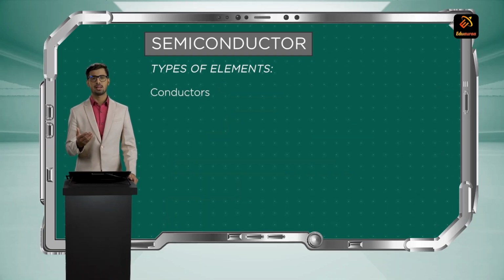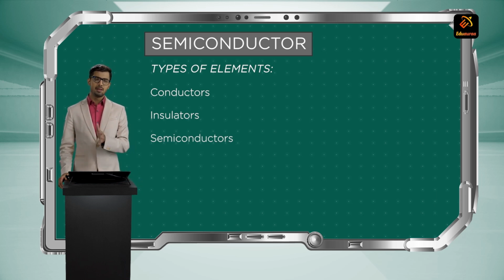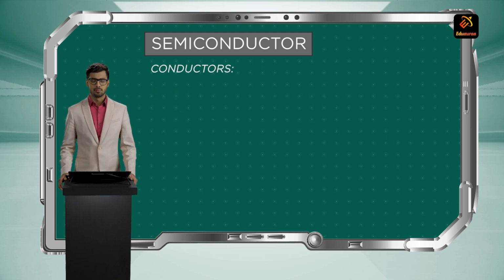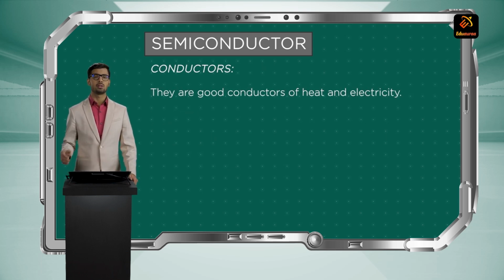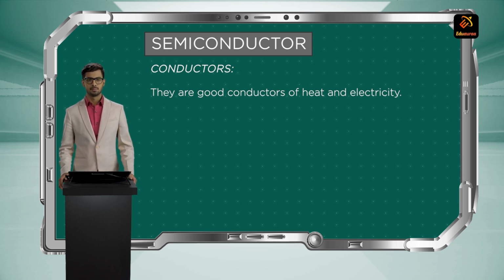Out of all 118 elements in this world, we have divided every element into these three categories. First, conductor. Second, insulator. Third, semiconductor. Every element in this world can be divided into these three categories. So, initially, let's learn about conductor. Conductors are good conductors of heat and electricity. They can easily conduct heat and electricity. That's why they are named conductors.